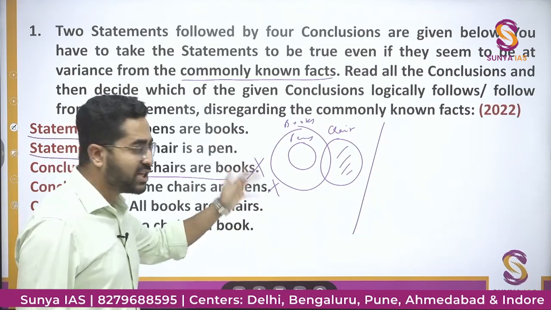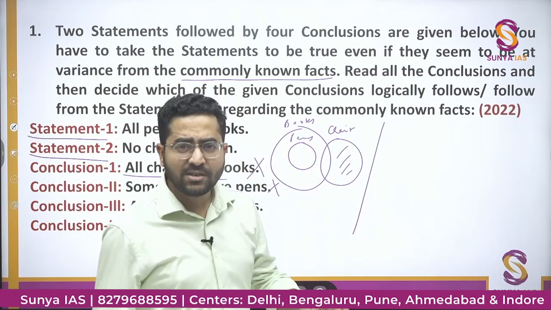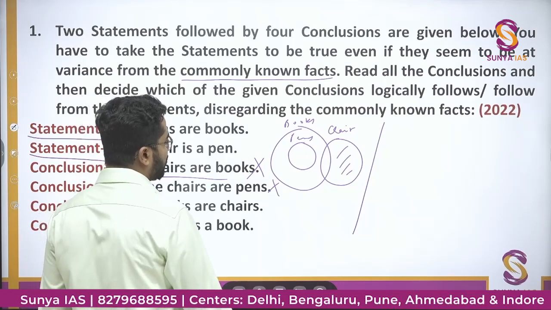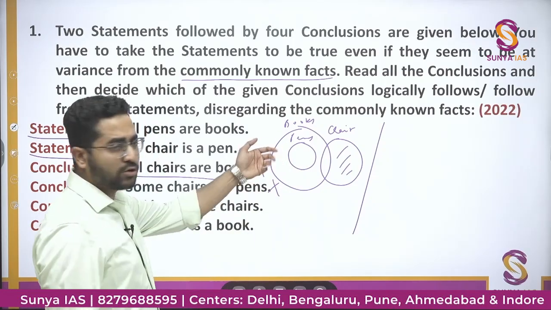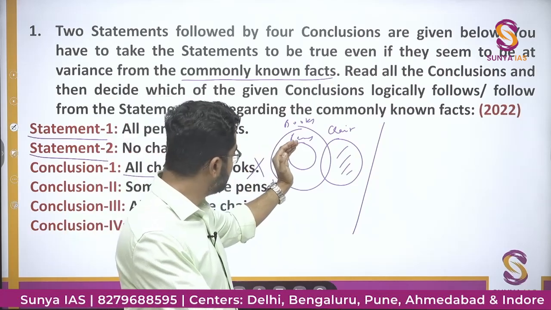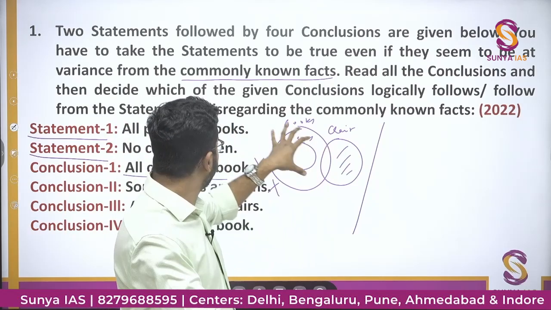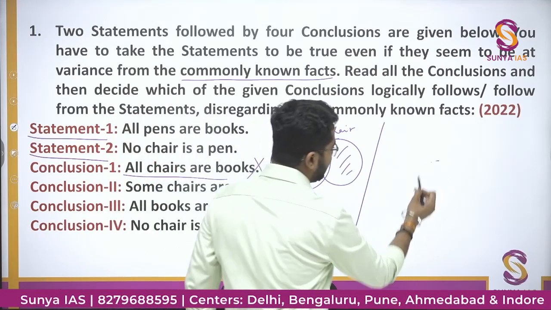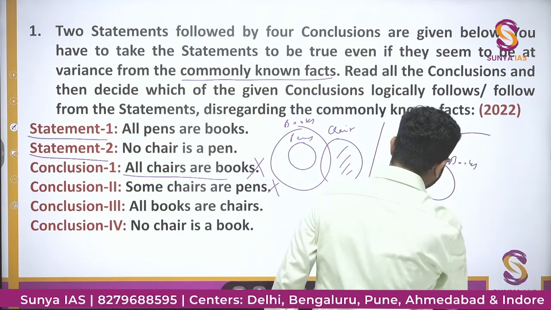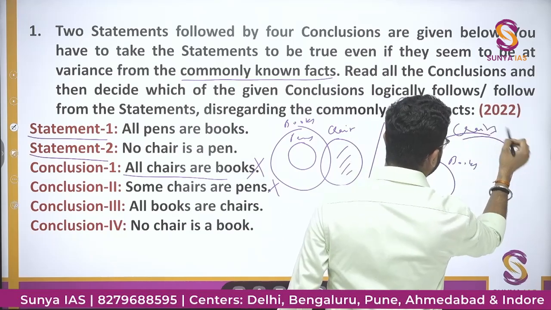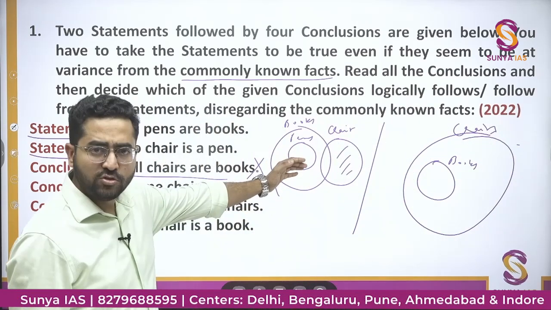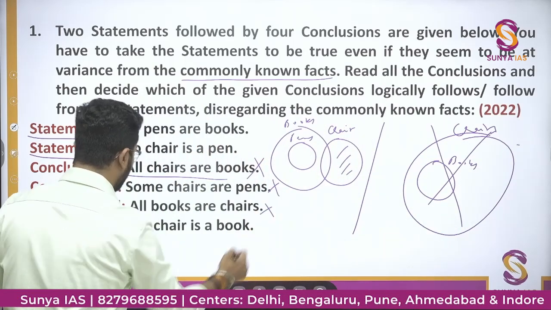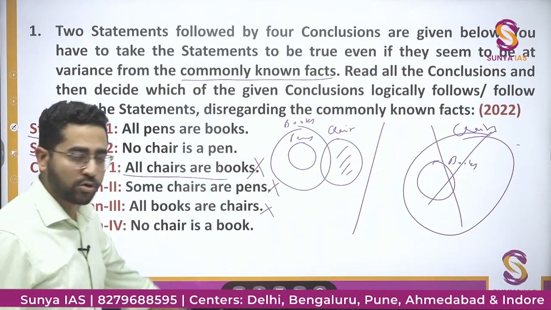All books are chairs, is it true? No, he cannot say that all books are chairs, क्योंकि anyway all pens are books, and कोई भी chair is not a pen, so anyway all books cannot be chairs. Or here you can also see, all books are chairs means if this is books then this should be the condition, chairs, right? So you can see this is not the condition, so this statement is also wrong, and the last statement is no chair is a book.